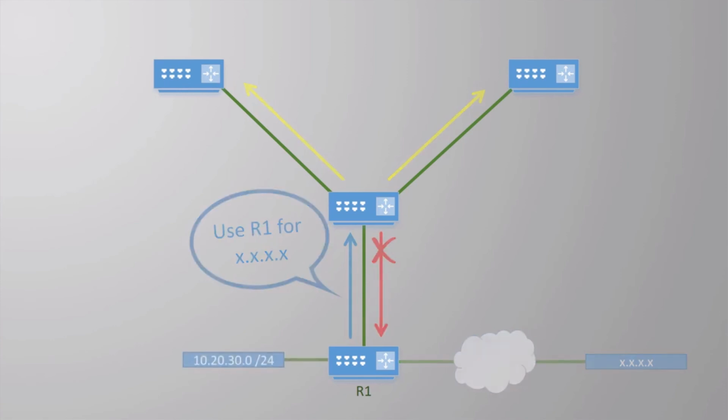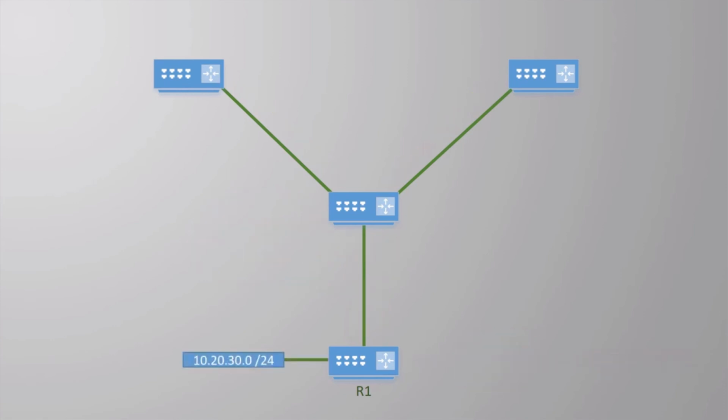Another elegant solution is how bad routes are handled. Imagine that R1 is connected to a network that goes down for some reason.